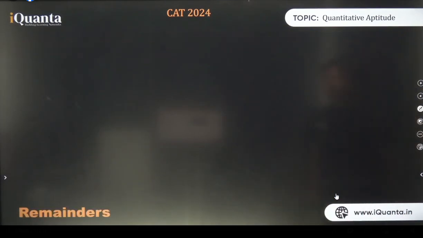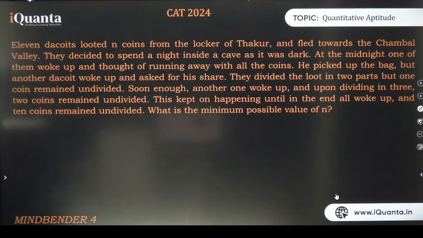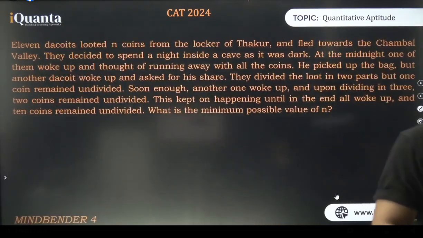But before that, let us do this question. This is Mindbender 4. Well, 11 dacoits looted N coins from the locker of Thakur and fled towards the Chambal Valley. They decided to spend a night inside a cave as it was dark. At the midnight, one of them woke up and thought of running away with all the coins. He picked up the bag, but another dacoit woke up and asked for his share.